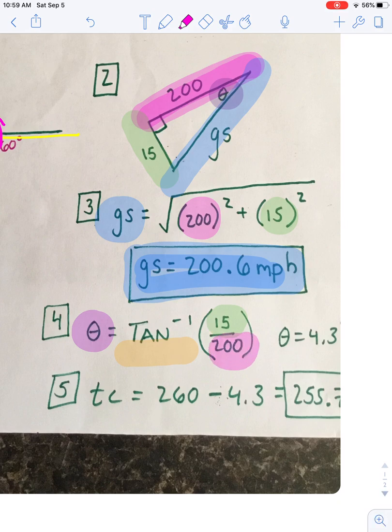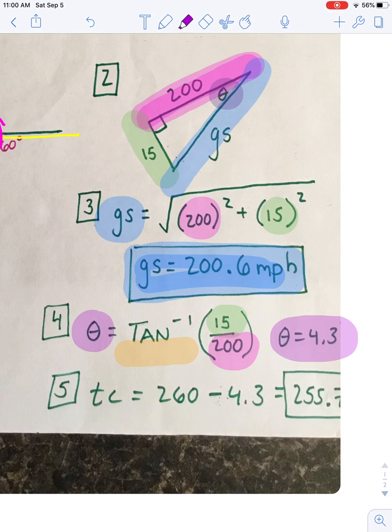So again, I'm going to give you a moment to plug that into Desmos. And when you have completed that, you should end up with your angle being 4.3 degrees.